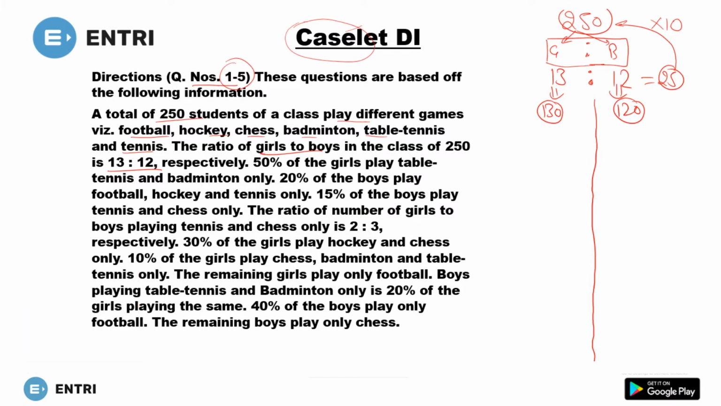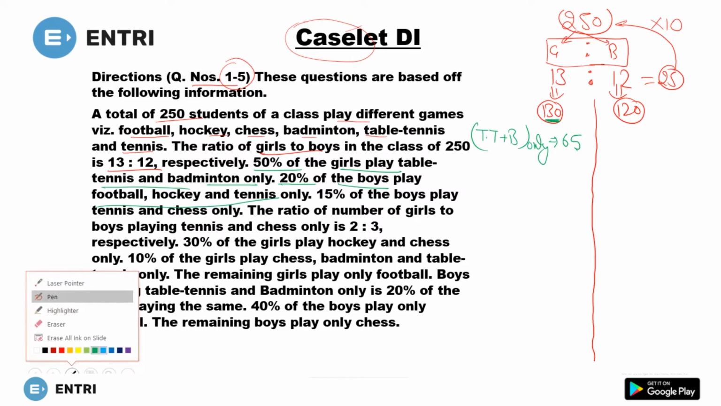The first point is that 50% of girls play table tennis and badminton only. How many girls are there? There are 130, and 50% is half, so half will be 65. Now, 20% of boys play football, hockey and tennis only.